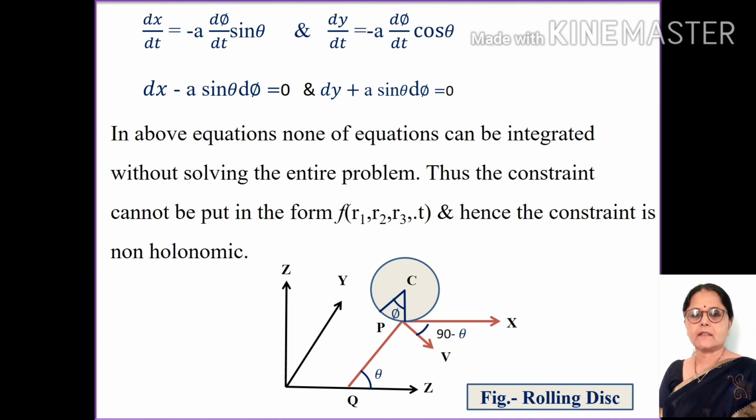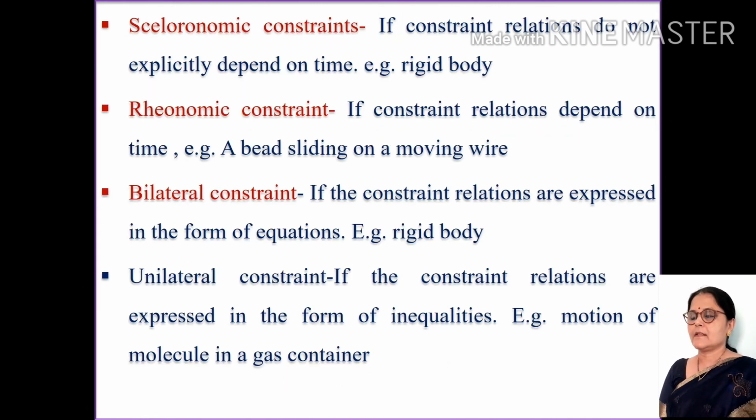In these equations, none of the equations can be integrated without solving the entire problem. Thus, the constraints cannot be put in the form of a function of r1, r2, r3 and t, and hence the constraint is non-holonomic. In this figure, the rolling disk is shown.